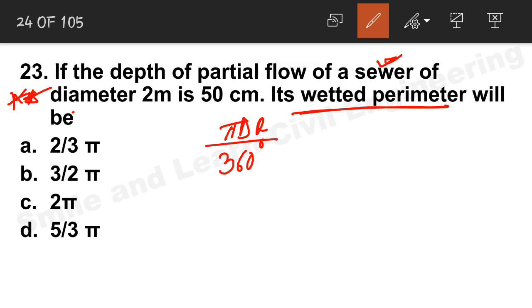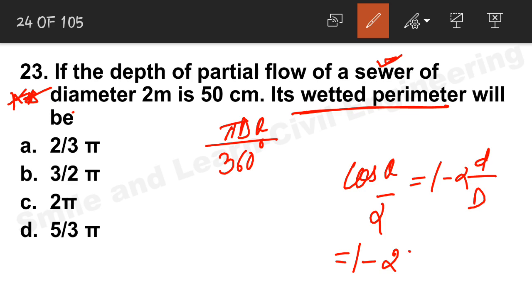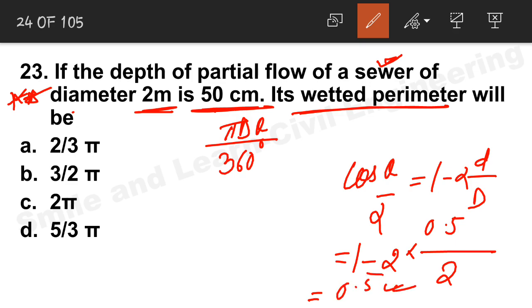Now, we need to find the value of theta first. Cos theta by 2 in case of partial flow will be equal to 1 minus 2 into small d by capital D. So 1 minus 2 into 0.5, since this is 50 centimeters, divided by our diameter, which is 2 meter, so we put 2. Now we get the value as 0.5. So theta we will get as 120 degree.